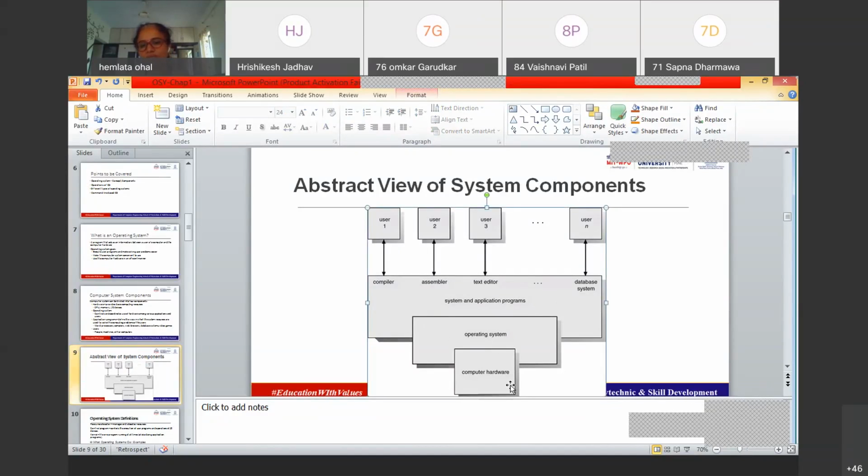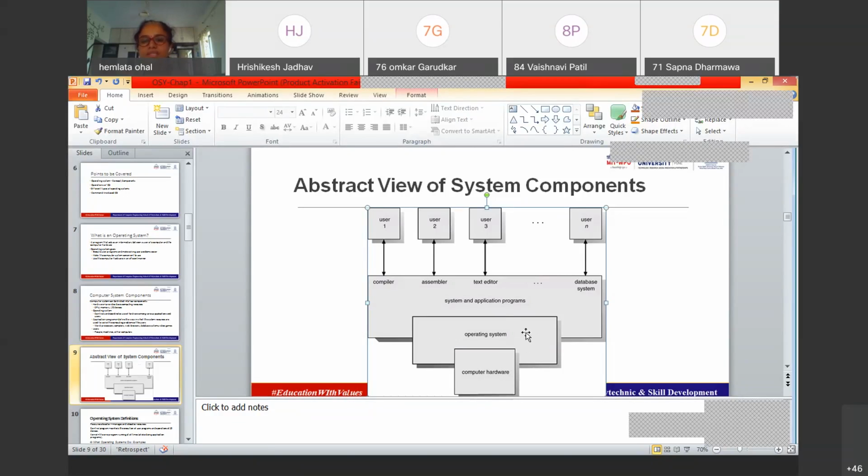So the hardware component is at the bottom layer, where you have your CPU, IO devices, processors, the whole computer system, your motherboard and all. The operating system is what? One software component. Right now, guys, take the operating system as nothing but one software program. It could be a huge program, it could be a modular program or something like that, right? The operating system is a program which has been installed on this computer hardware, and hence we as users 1, 2, 3, 4 and so on are able to interact with this computer hardware.